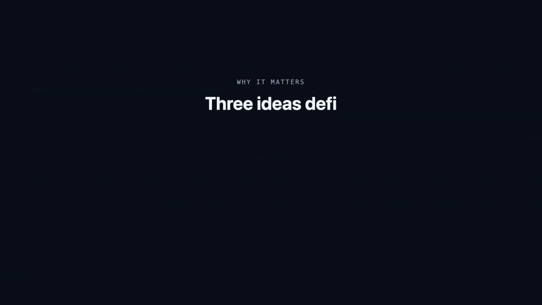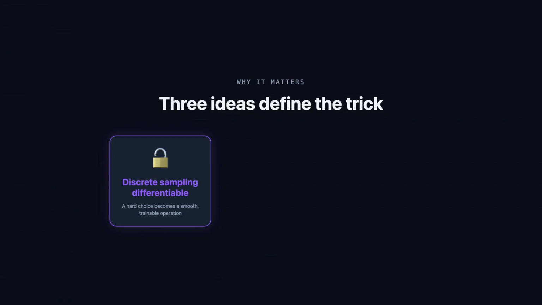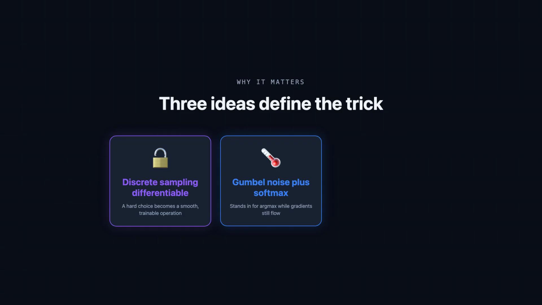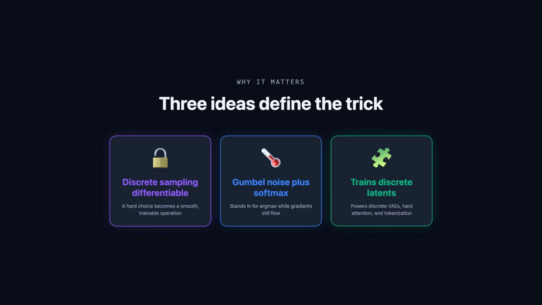Strip it back, and 3 ideas define this trick. It makes discrete sampling differentiable. A choice that was a hard, gradient blocking wall becomes a smooth operation, so you can train models that sample categories with plain gradient descent. It adds Gumbel noise, then a temperature softmax instead of an argmax. The noise turns a fixed distribution into a genuine sample, and the softmax stands in for the hard pick while keeping everything differentiable. It trains discrete latents and tokens end-to-end.